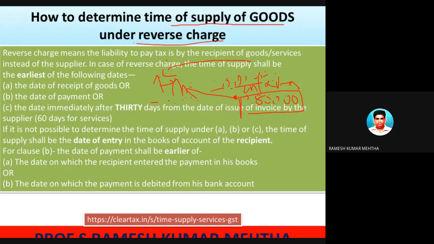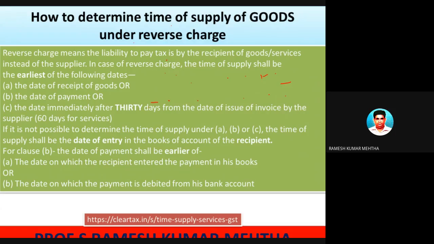So this is a case of reverse charge mechanism, where the liability to pay the GST is on the receiver of the goods or the recipient of the goods and services, and not the supplier. So let's take the discussion further and find out the time of supply of goods under reverse charge mechanism.